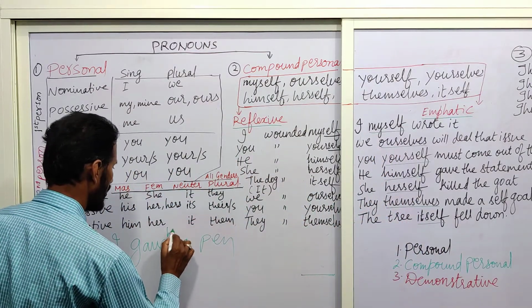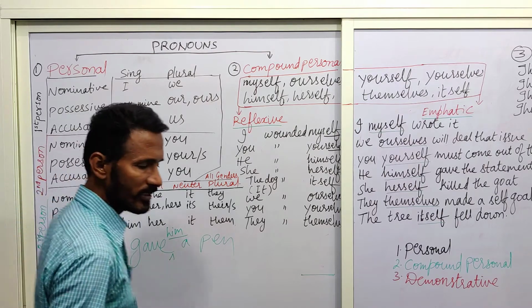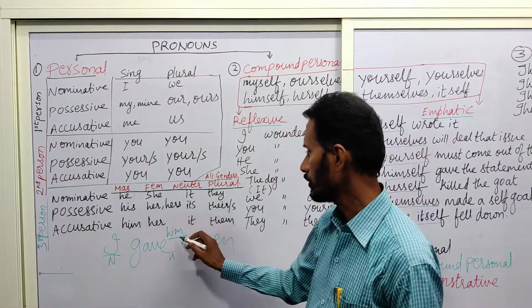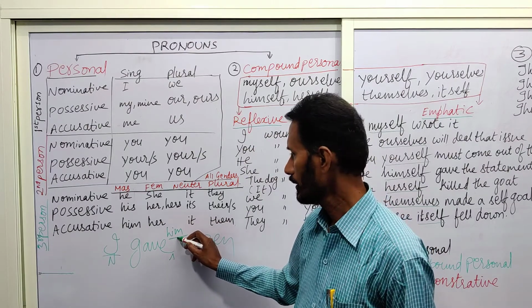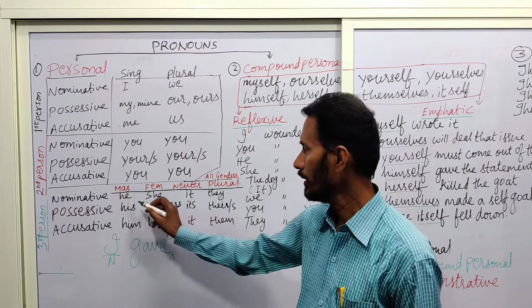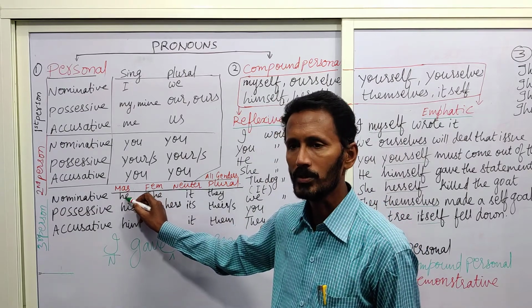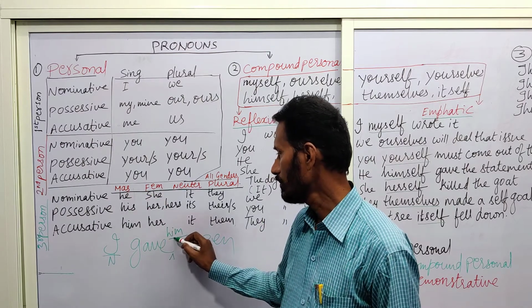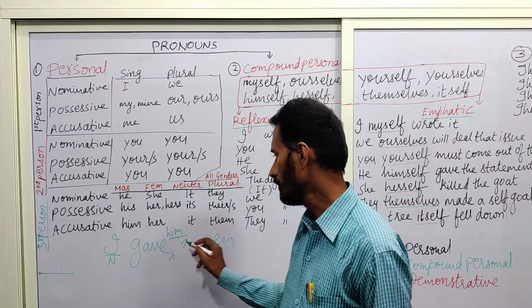In this sentence, the pronoun him is said to be in the accusative case. It is the other form of he, which is in the nominative case here. If we use it in the nominative case, it must be used as he. The same is him. I gave him a pen.